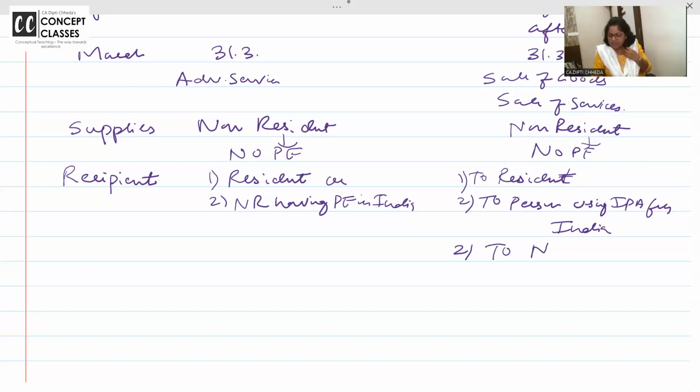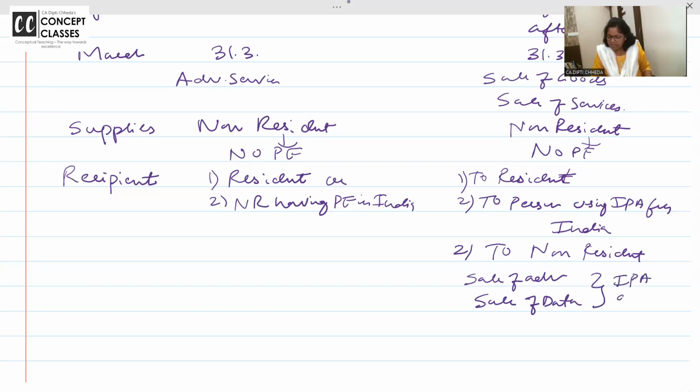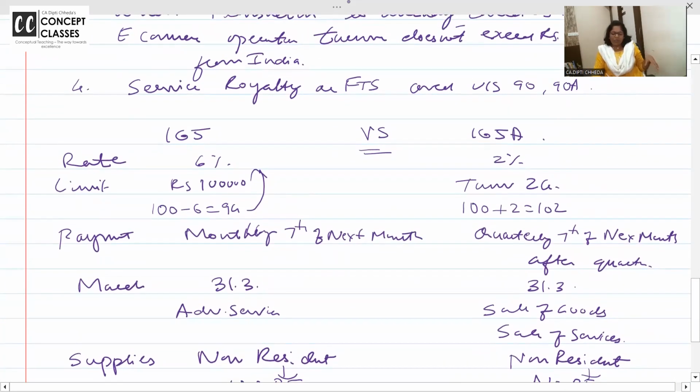We are giving service to non-resident. Sale of advertisement, sale of data. दोनों के केस में IPA एड्रेस इन इंडिया हो गया. कौन किसको दे रहा है, क्या रेट से दे रहा है, when you have to make the payment, you can add on some more point if you wish to.